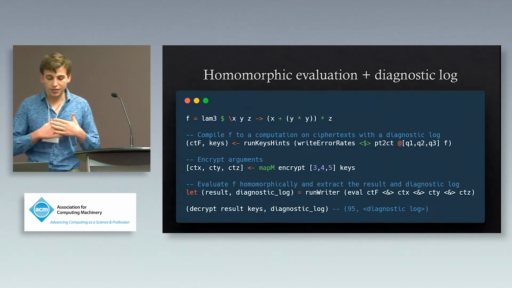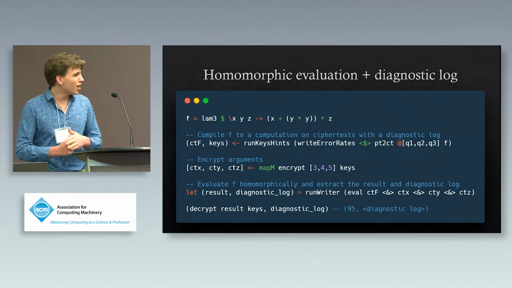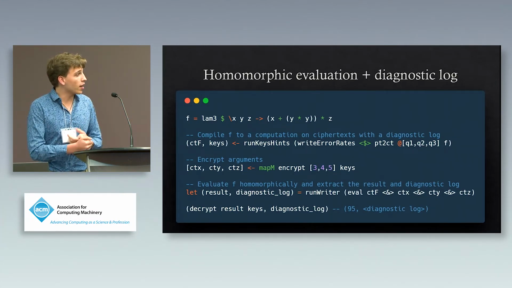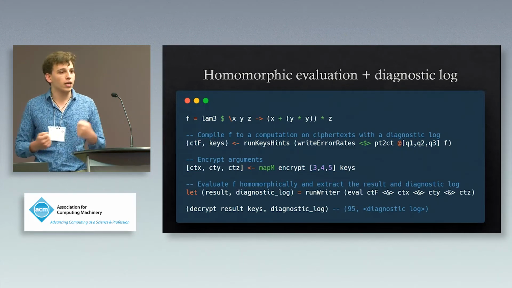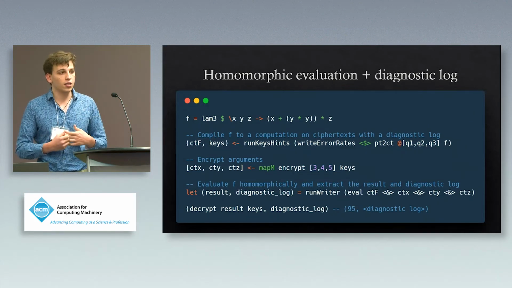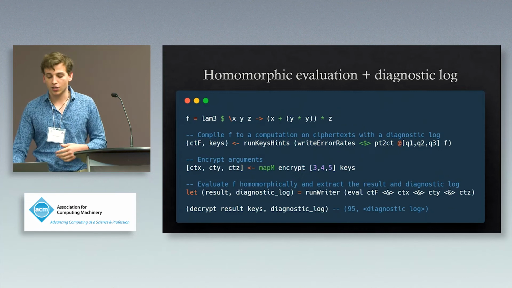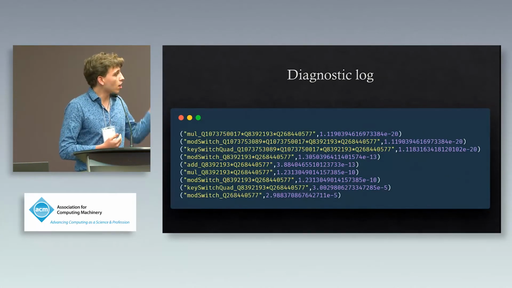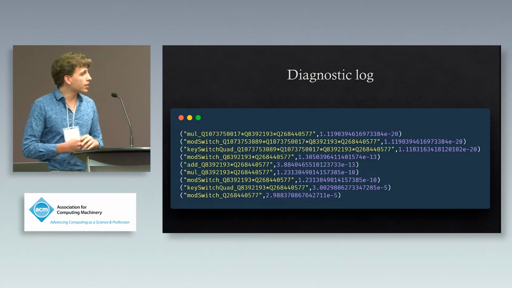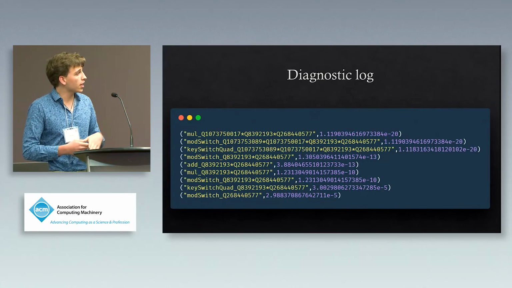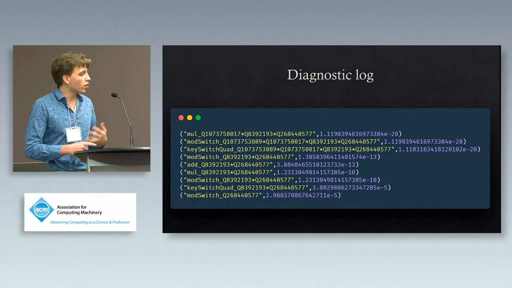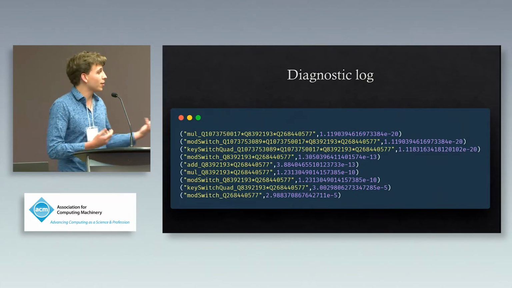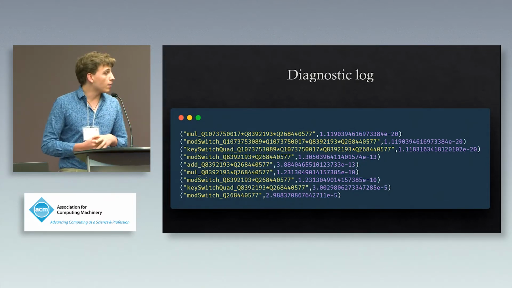So we still have written the same f, the same plaintext computation at the top. The only difference here is we've composed write error rates in PT to CT. And then down here, instead of just getting a result, we get both a result and a diagnostic log. And so we can see what this diagnostic log looks like right here. And basically, along the left-hand side, we can see what operations were done throughout the computation. So mul, add, mul, those were all written by us, but Alchemy inserted mod switch, etc.